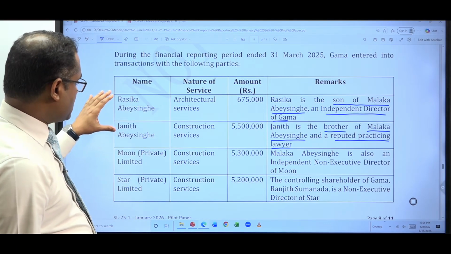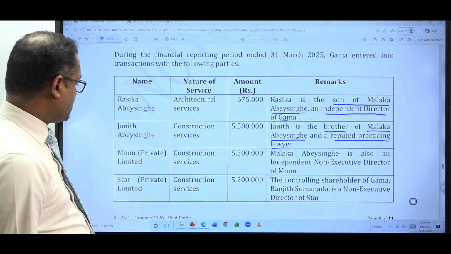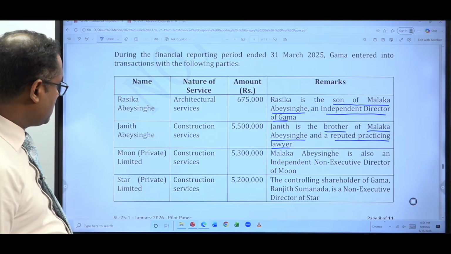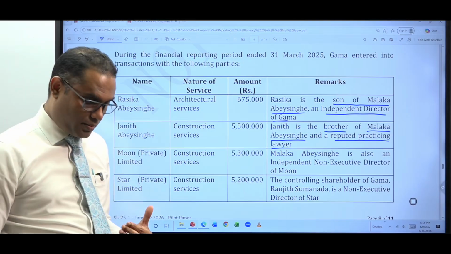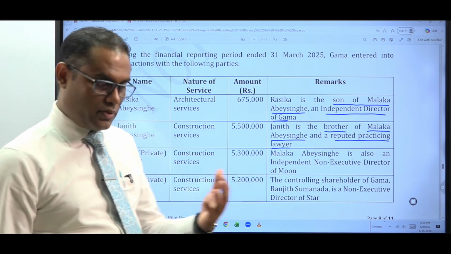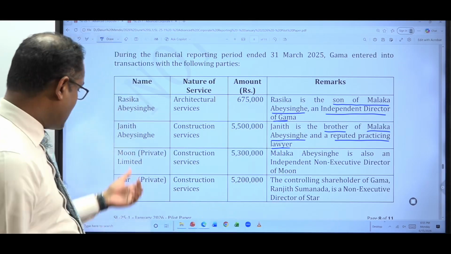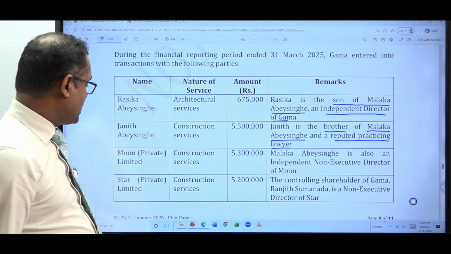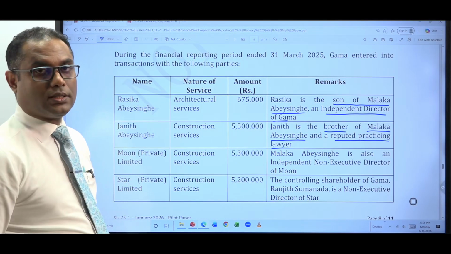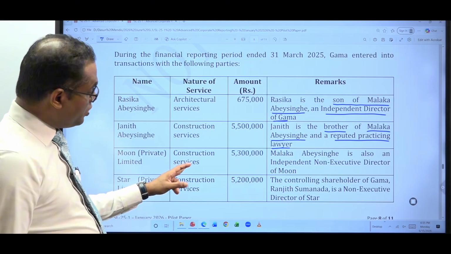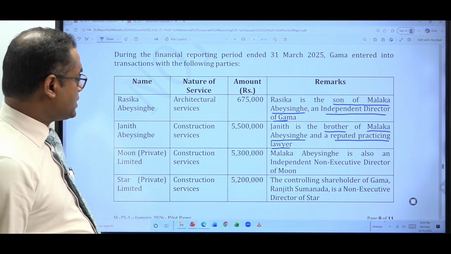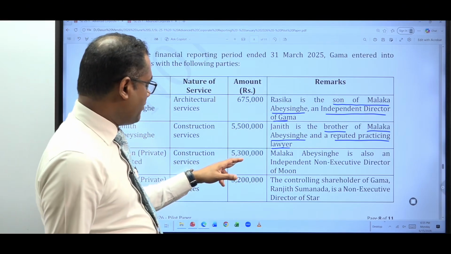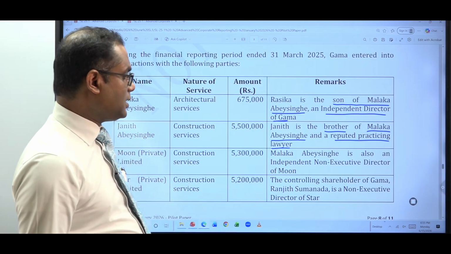Right, there are 4 transactions given. Out of that, 2 we discussed. Then I told you there can be related parties, people or individuals, as well as entities. So the last 2 are relevant with the entities. What does it say? Moon Private Limited provides construction services to Gamma, our entity. The value of the service is 5.3 million.